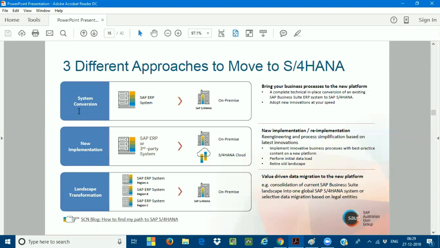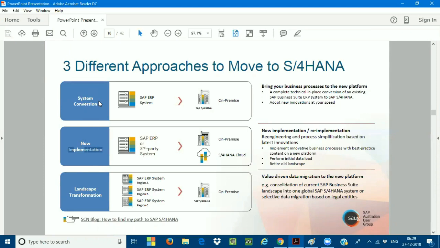So these are completely different projects. Actually, we cannot club them into one. This one is called a brownfield implementation, which is a system migration project. This is a new implementation, called a greenfield implementation project. So when I come to the conversion here,